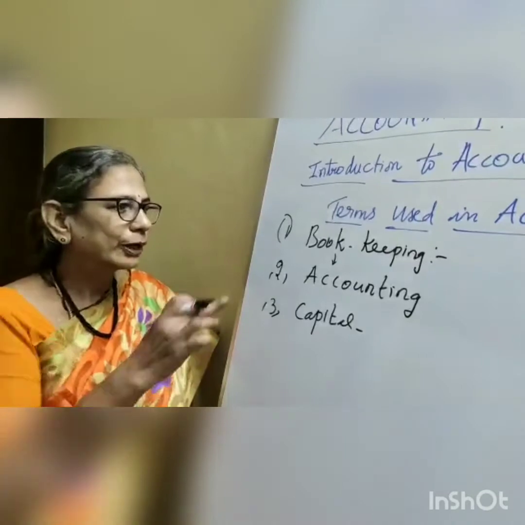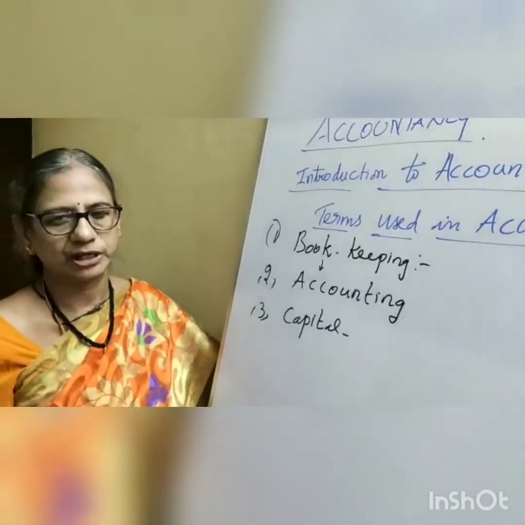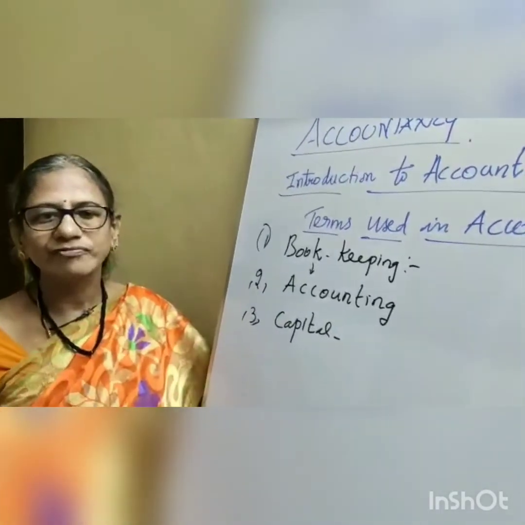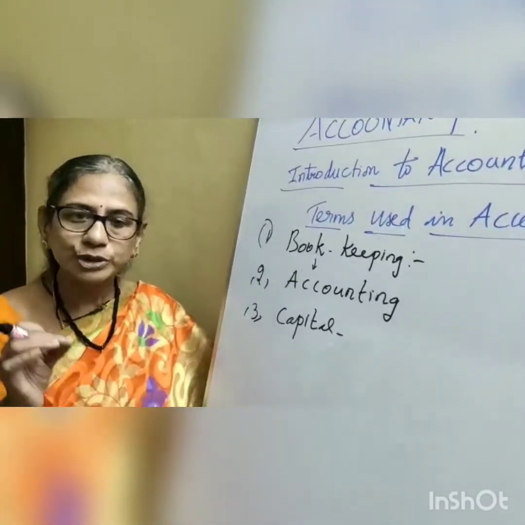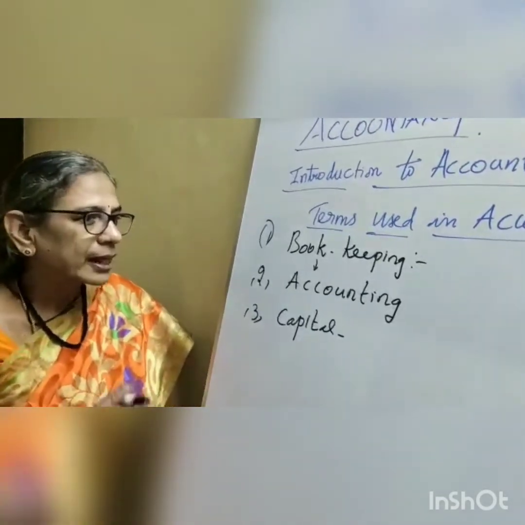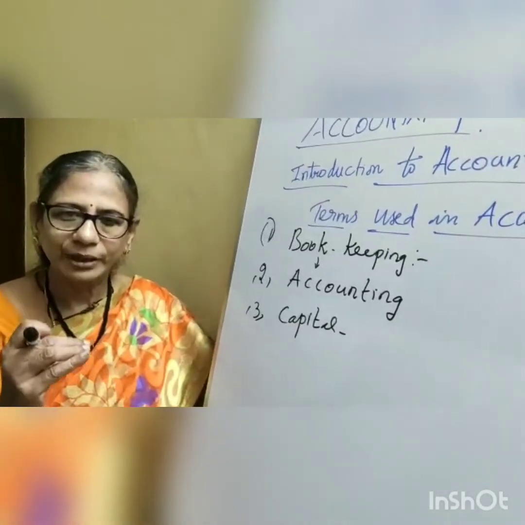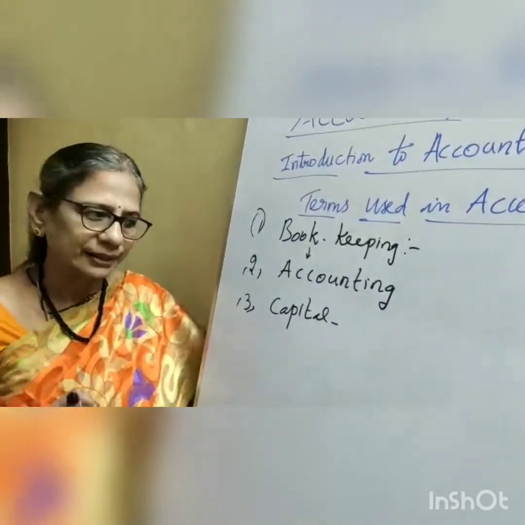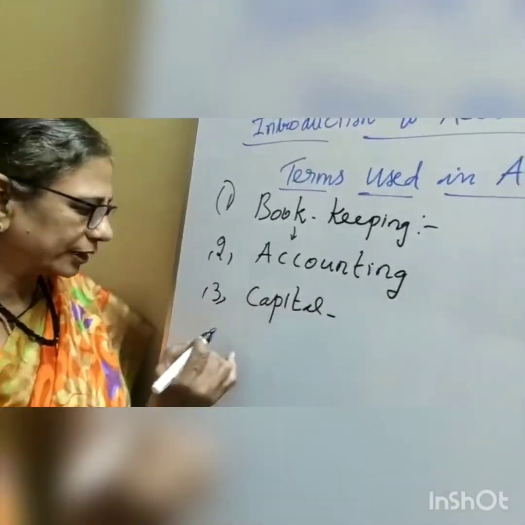Next, as I told you in bookkeeping, all transactions should have monetary value. So, the money measurement assumption. That means all the money invested in the business is assumed to have monetary value, and only items having monetary value should be taken into consideration. And next, the periodic assumption. I told you already, after completing a month, every account should be totaled and the balance found out. Now, capital is the amount invested by the owner in the business.